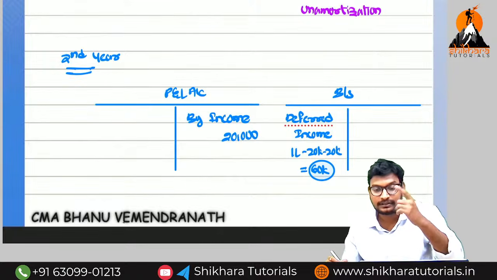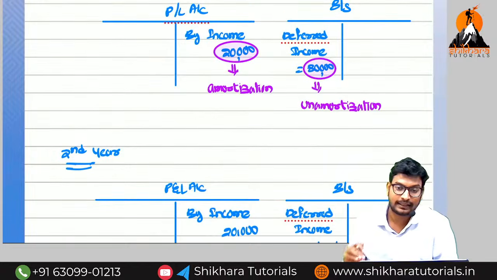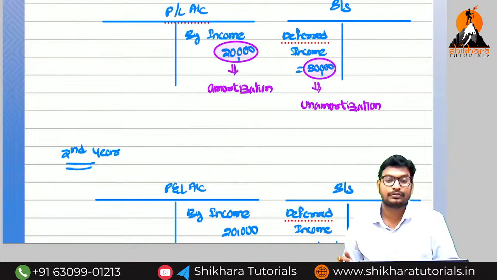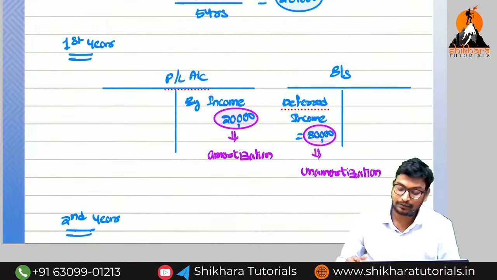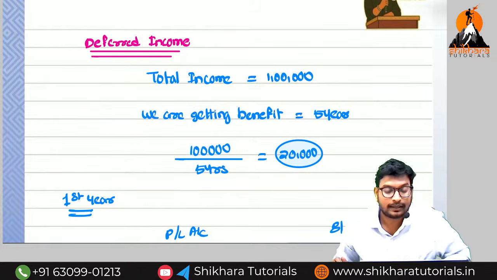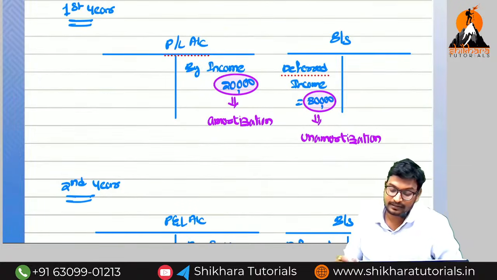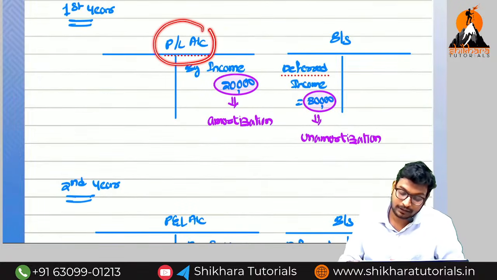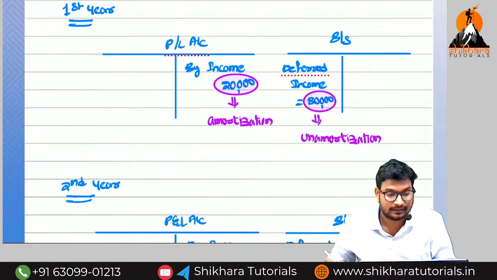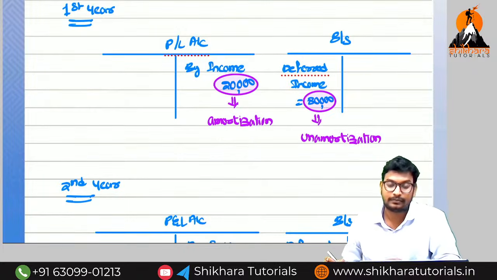Now can you say the amortized amount total? First year 20,000, second year 20,000. What is the total amount? Total we have amortized 40,000. What is the unamortized amount up to here? Up to here 60,000 is the unamortized amount. So this is the accounting treatment for deferred income. Can you say the accounting treatment for the deferred expenses? When coming to the deferred expenses, in the P&L account, which side do we need to record? Debit side. In the balance sheet, which side? Asset side. So that is the deferred expenses accounting treatment and deferred income accounting treatment.